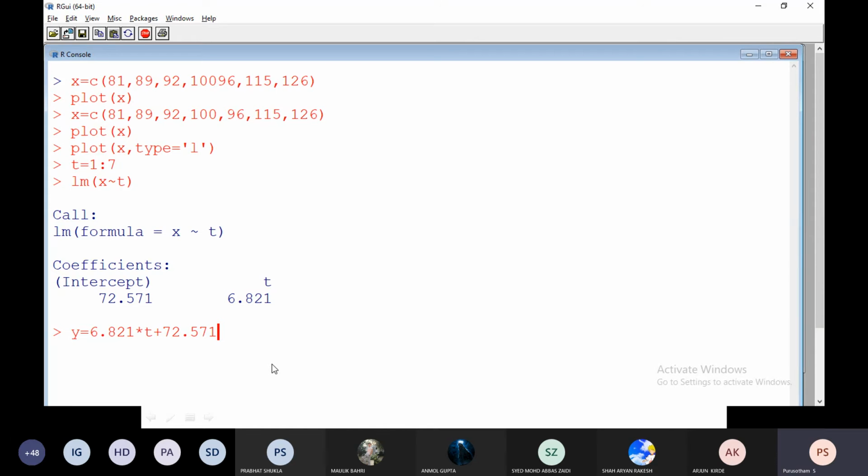If I want the 8th day data, I have to replace t as 8, then press enter. Let us look at what is the 8th day data. 8th day likely 127,000 up.